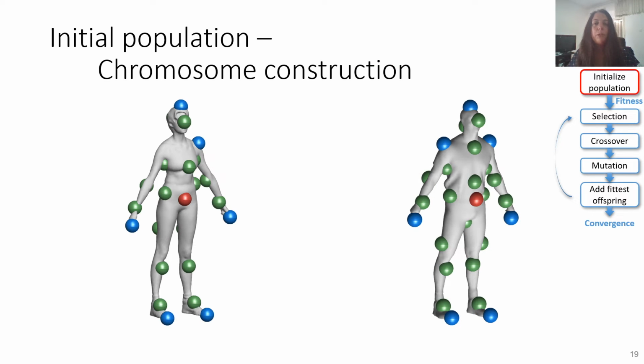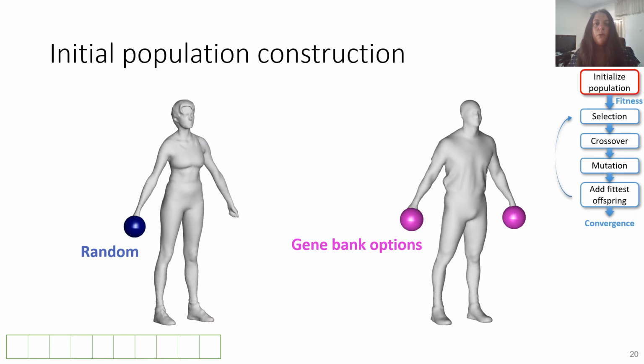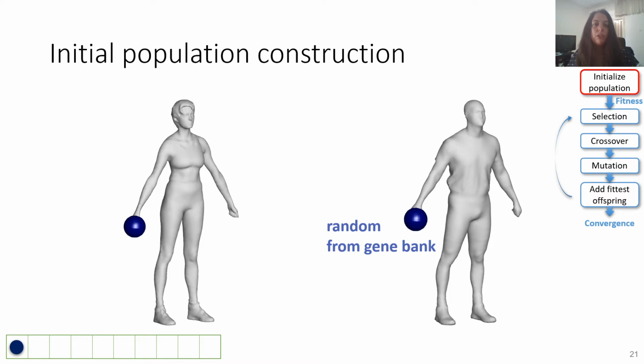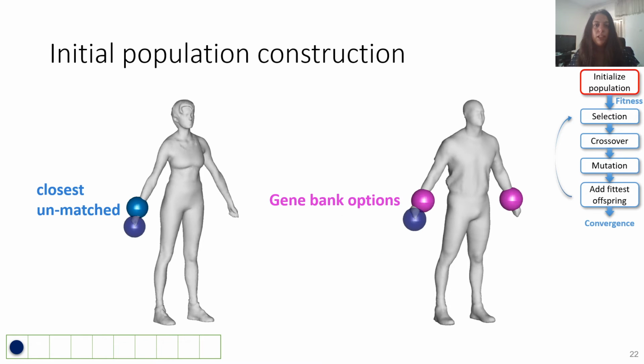Now I'll explain how we build the chromosomes of the initial population, starting from the landmarks on each shape and the gene bank. We start with a random landmark on the first shape that has good certainty, meaning up to 4 options in its gene bank. Its possible matches from the gene bank are displayed in magenta. We choose its matching randomly. I will point out that we consider the symmetric mapping as correct as well, if all the landmarks are mapped to their symmetric ones. Then we choose another landmark on the first shape.